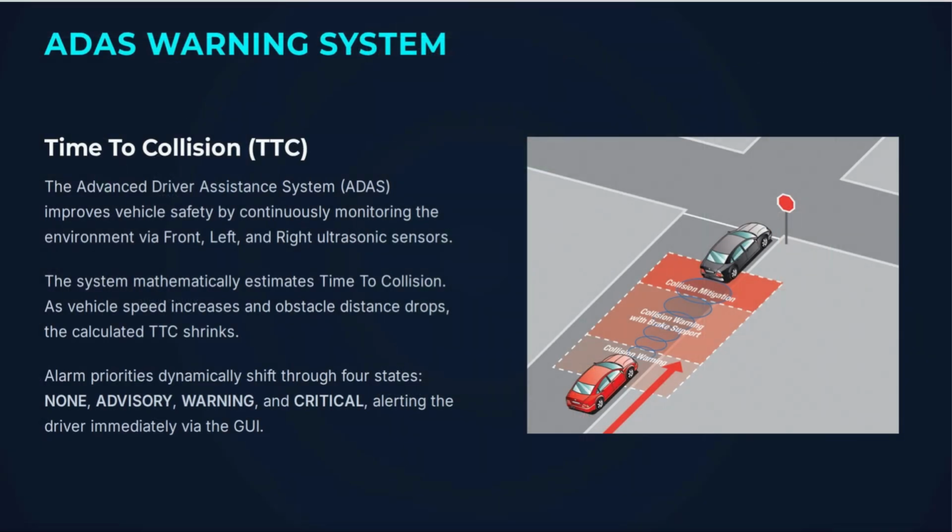Now let us see about the ADAS system. ADAS stands for Advanced Driver Assistance System. Our project includes front collision warning, blind spot detection, distance measurement, time to collision, alarm priority, and fault detection. These features improve vehicle safety by warning the driver before dangerous situations occur.